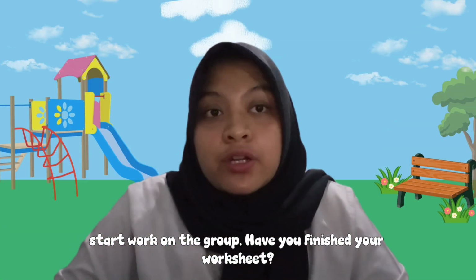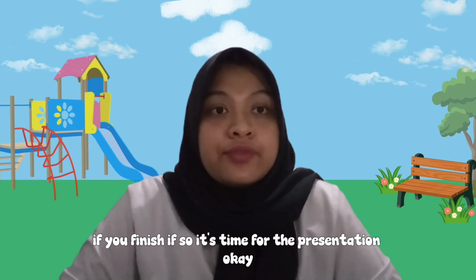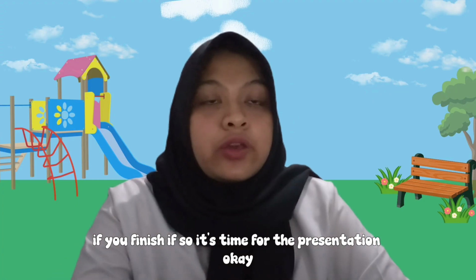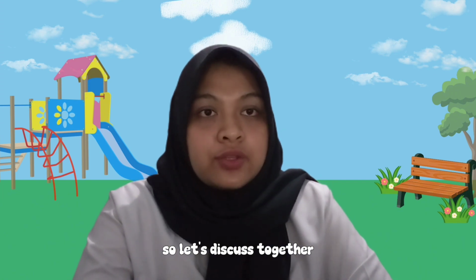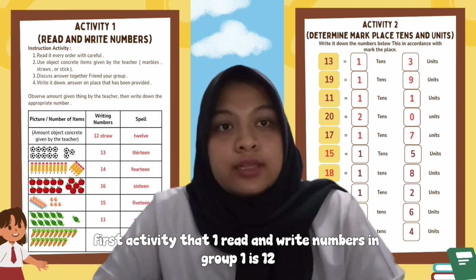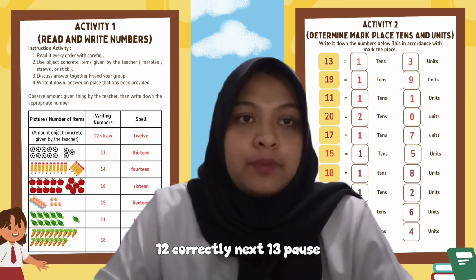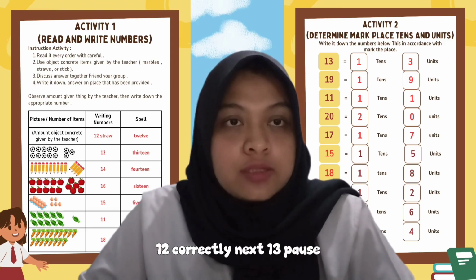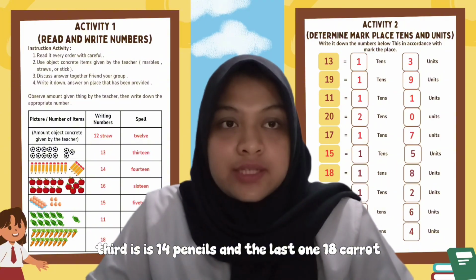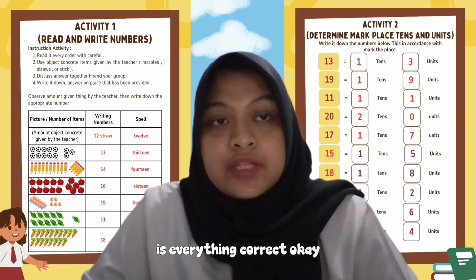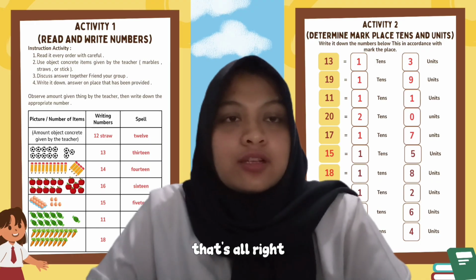Have you finished the worksheet? If so, it's time for the presentation. Okay, the group presentation is finished, so let's discuss together. First, activity 1, read and write numbers. Group 1 drew 12 correctly. Next, 13 balls. Third, 14 pencils. And the last one, 18 carrots. Is everything correct? Okay, that's alright.